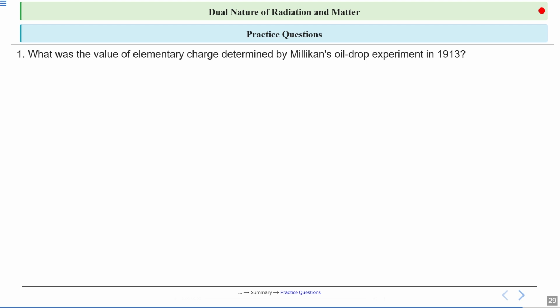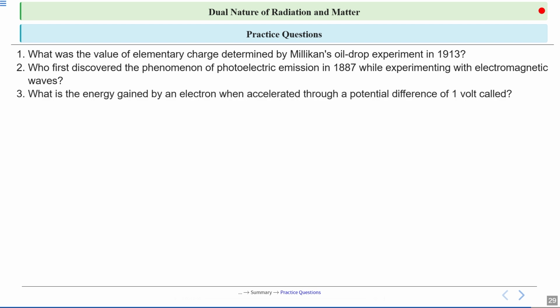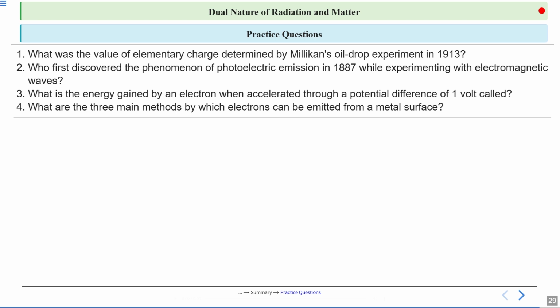So first, what was the value of elementary charge determined by Millikan's oil drop experiment in 1913? Who first discovered the phenomenon of photoelectric emission in 1887 while experimenting with electromagnetic waves? What is the energy gained by an electron when accelerated through a potential difference of 1 volt? What are the three main methods by which electrons can be emitted from a metal? All right, so these are the practice questions, and these are homework.